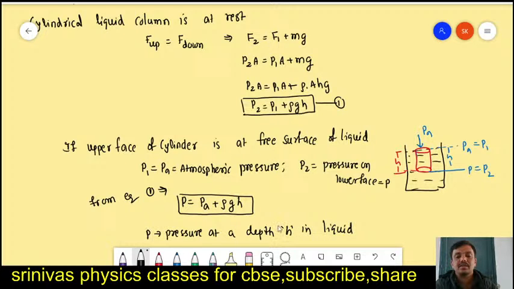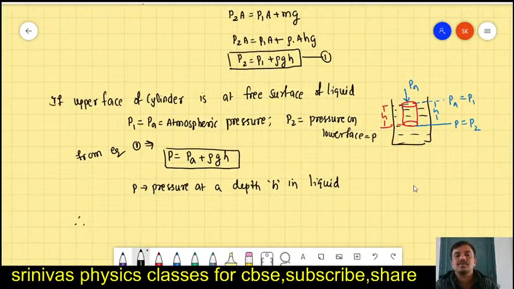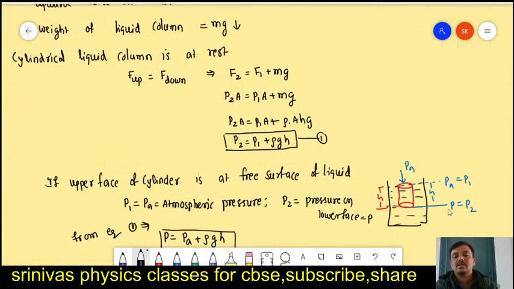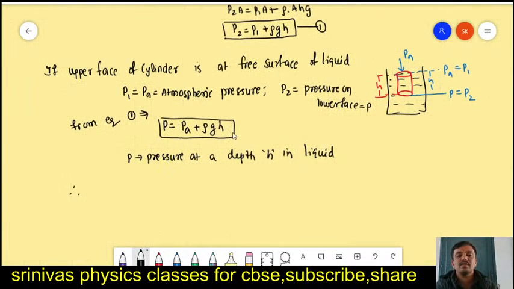What did you get here? From this we can write that P2 is P. What is P2 actually? In the diagram, P2 is the pressure at the lower face of the cylinder, and this is the upper face of the cylinder. Here the pressure is P1, which is atmospheric pressure. Let P1 become PA, and P2 is the pressure at a depth H, which we take as P. Then the pressure at a depth H is PA plus rho gh.